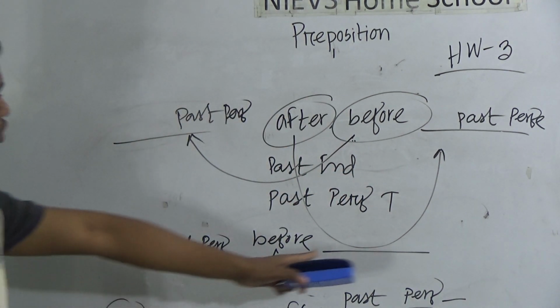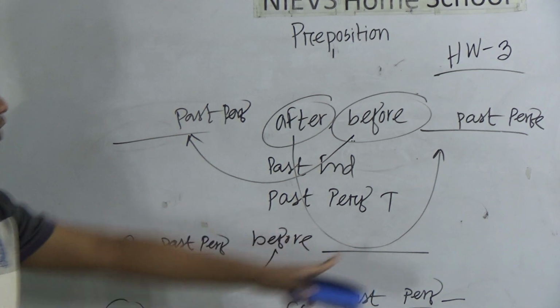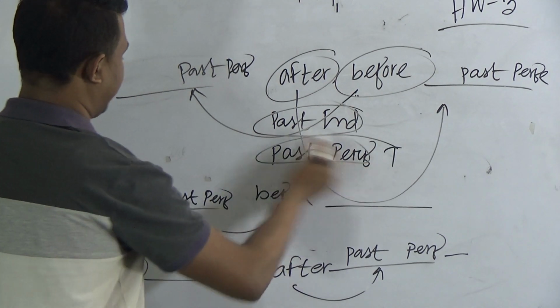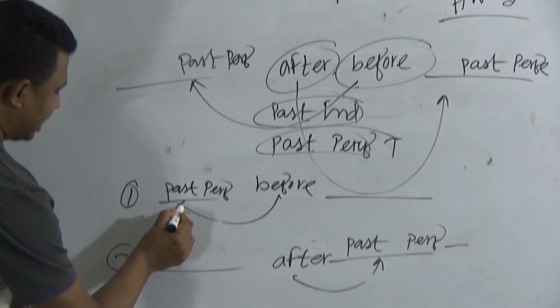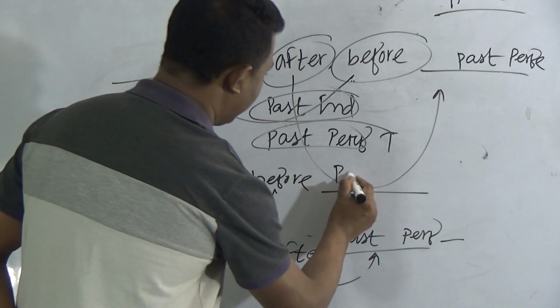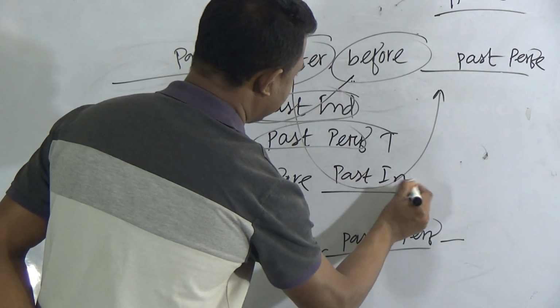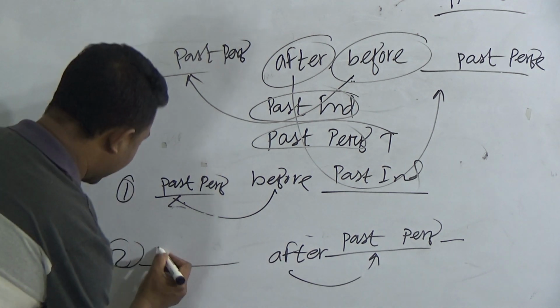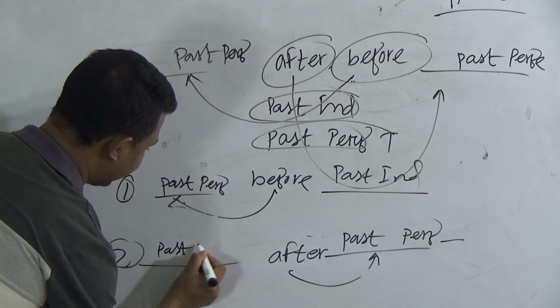But dear students, what about this clause and this clause? I told you this is about past indefinite and past perfect. So if past perfect is used here, here will be past indefinite. The same way, although past perfect would be used here, here would be past indefinite.